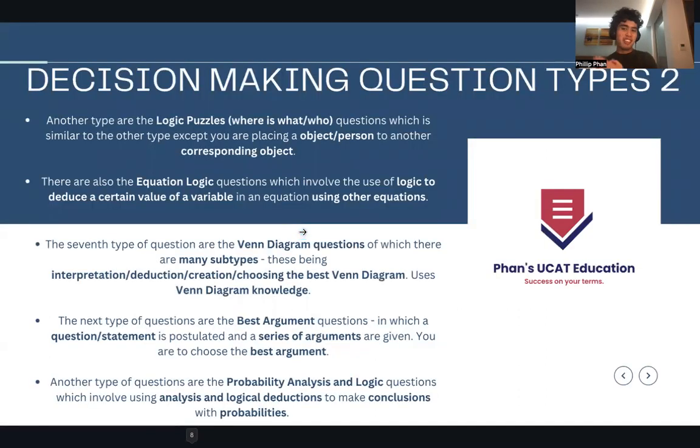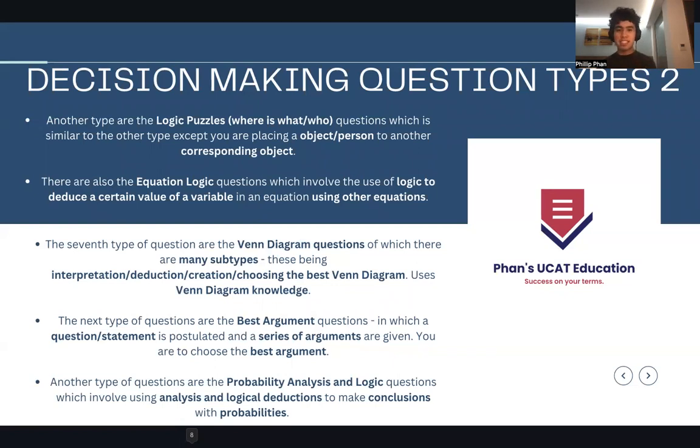Now, I'm going to go through the next set of 5 question types here. So you have another 5. You have the logic puzzles with the where is what, the who variation, okay? The idea is the same as the logic puzzle, except you are placing a person or object to another corresponding object.